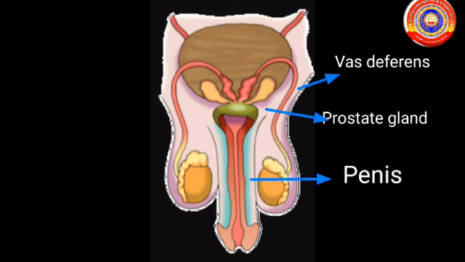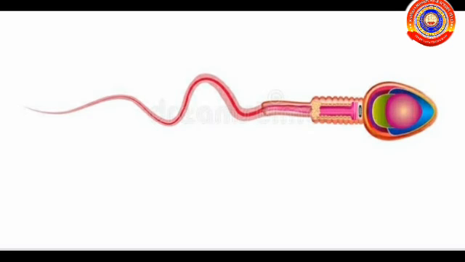The third one is the penis, formed of specialized muscles and blood spaces. Urine and semen come out through the duct inside the penis. It helps to deposit sperms in the vagina. The last part is the testis. It is seen inside the scrotal sac. It produces sperms and male hormones.